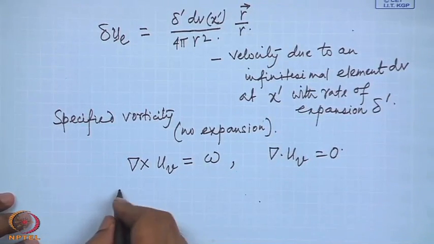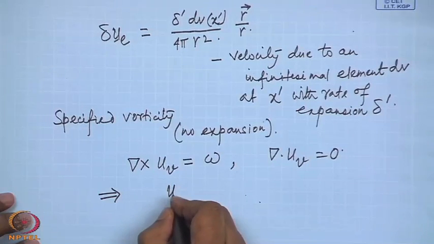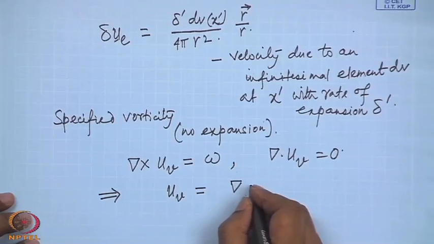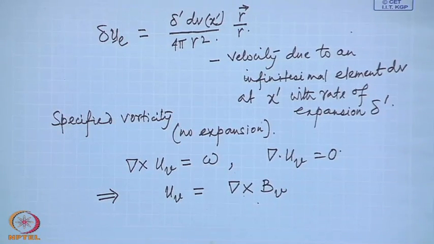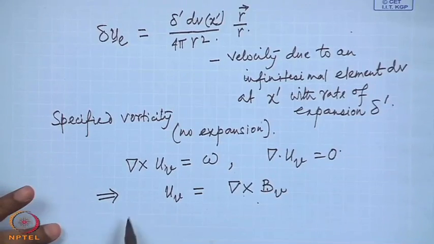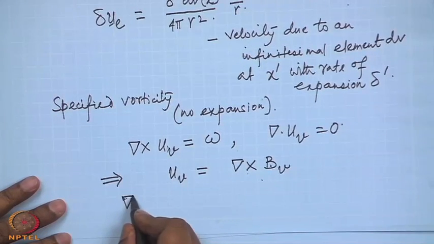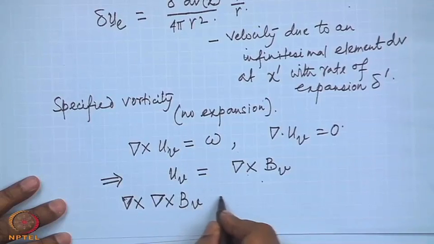This then, from that basic vector relation, implies that u_v is a vector field such that u_v is the curl of a vector field, say B. Then if we substitute this in this equation, what do we get? Curl of curl of B equals omega.